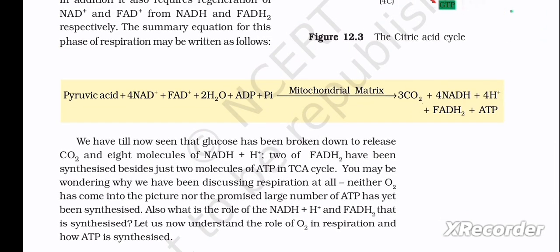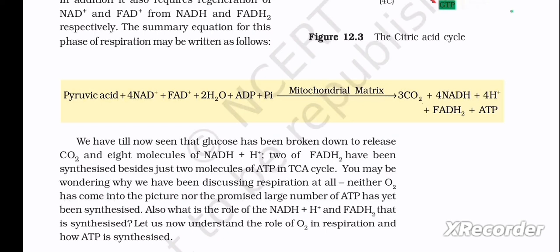The equation is pyruvic acid plus 4 NAD+ plus FAD+ plus 2H2O plus ADP plus inorganic phosphate gives rise to, in the presence of the mitochondrial matrix, 3CO2 plus 4 NADH plus 4H+ plus FADH2 plus ATP.